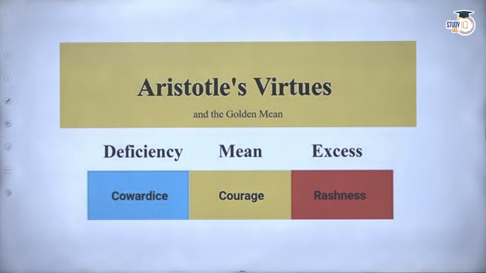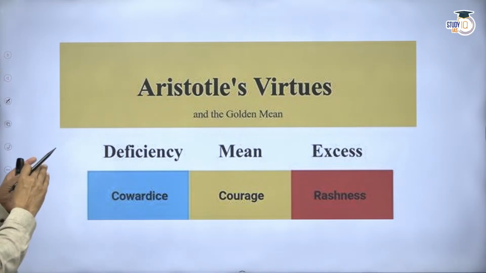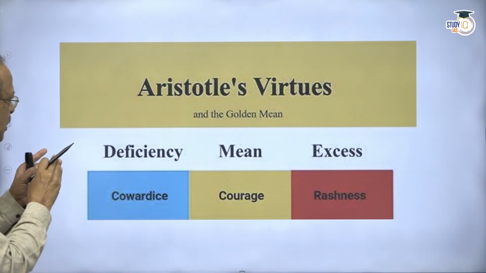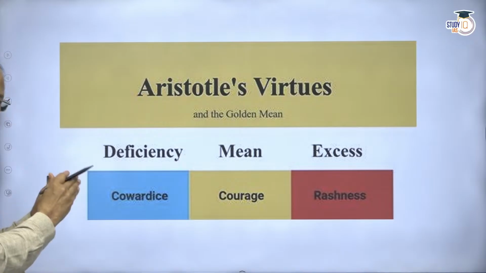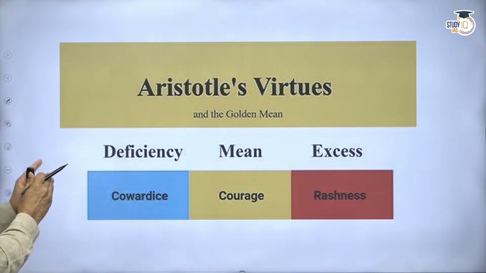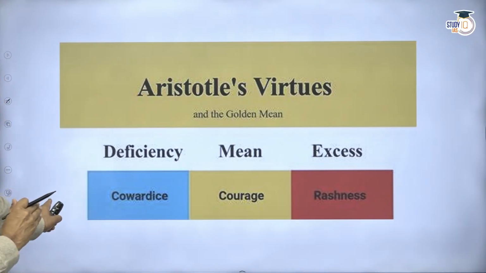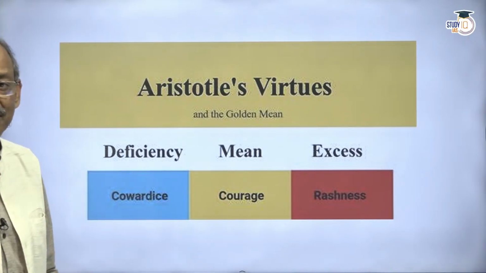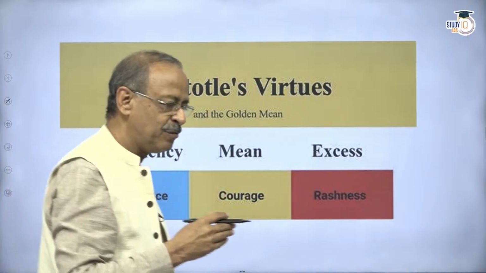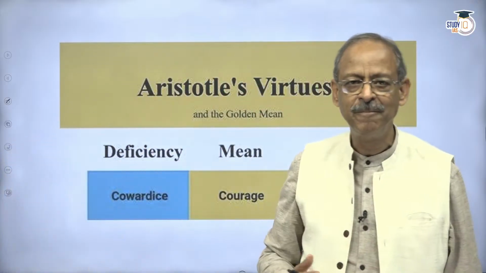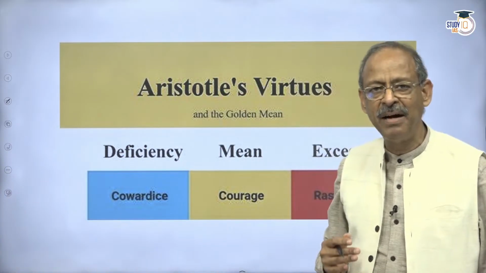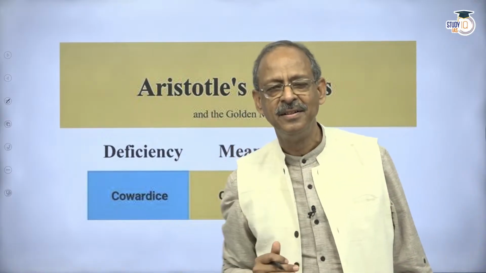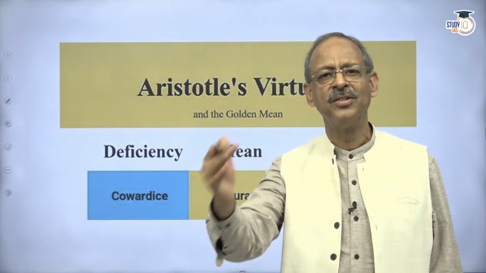So, the mean for courage: at one end is rashness, at the center is courage, and the other end is cowardice, not doing anything. Rashness is not even thinking and jumping into it. So, for example, if you are walking on a street and you find a man beating up an old lady, your first reaction would be to somehow save that lady.